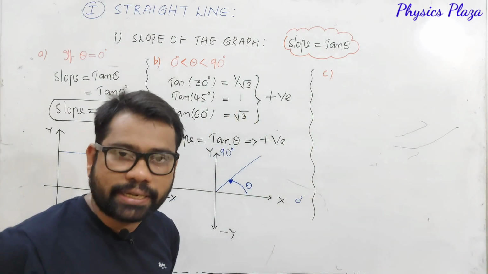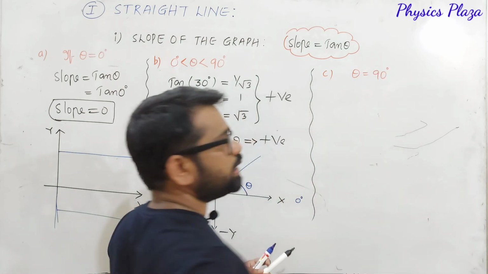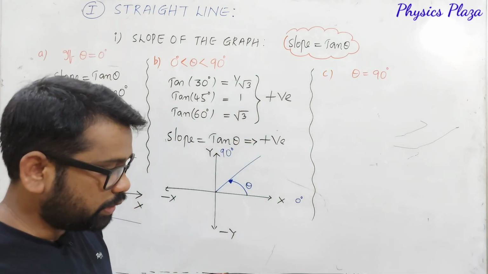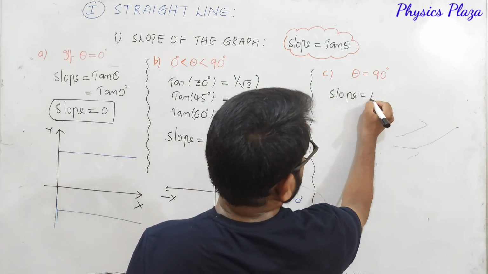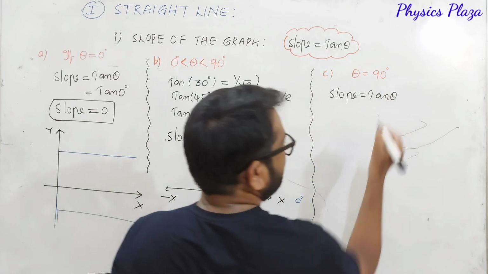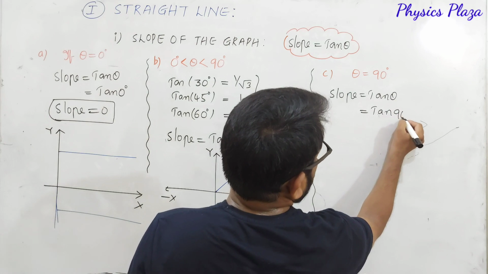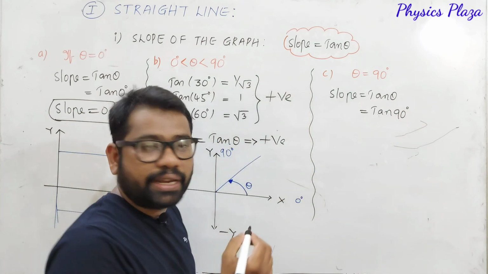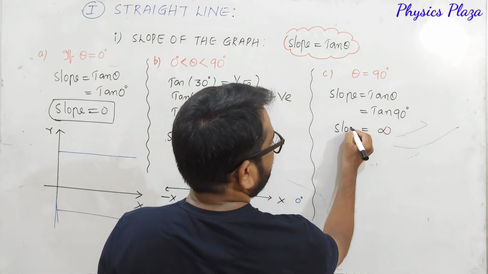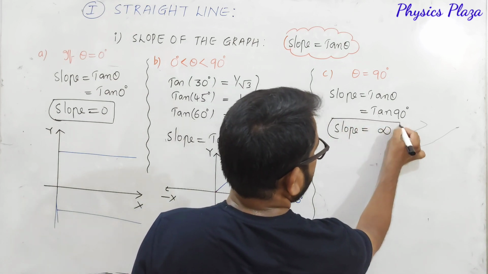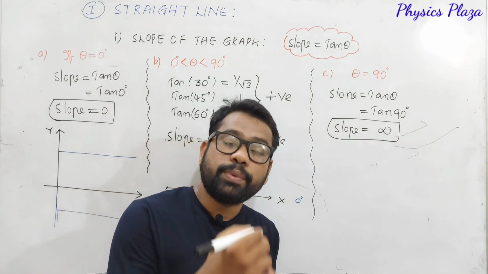So, what if the angle is 90 degrees? That is, theta is 90 degrees. Let us see here. Children, we know that slope is tan theta. So, here theta is 90 degrees, that is, here it is tan 90. Tan 90 is infinity. So, if the angle is 90 degrees, then the slope is going to be infinity.